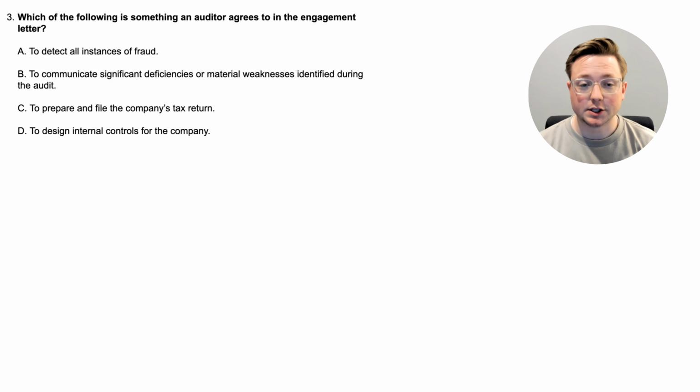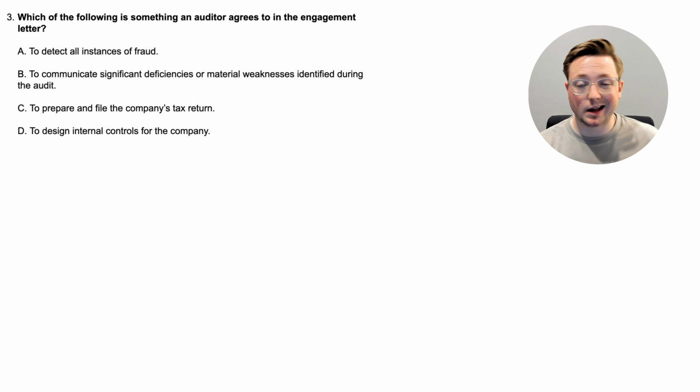All right, here we are at question 3. Which of the following is something an auditor agrees to in the engagement letter? So what is something that the auditor agrees to instead of management? We were talking about management in the last question. Option A, to detect all instances of fraud. B, to communicate significant deficiencies or material weaknesses identified during the audit. C, to prepare and file the company's tax return. And D, to design internal controls for the company.